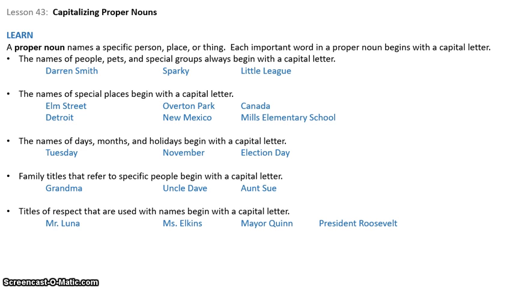Let's go back up to the family. It says family titles that refer to specific people begin with a capital letter. So they give you Grandma, Uncle Dave, Aunt Sue. Well, Uncle Dave and Aunt Sue are very simple or easy to remember because they're naming a very specific one. Now, Grandma, if you were to say Grandma Ellie, okay, then you would capitalize the G in Grandma, the E in Ellie. Now, here they just give you an example of Grandma. Every time you see the word grandma in a sentence, you don't necessarily capitalize it.